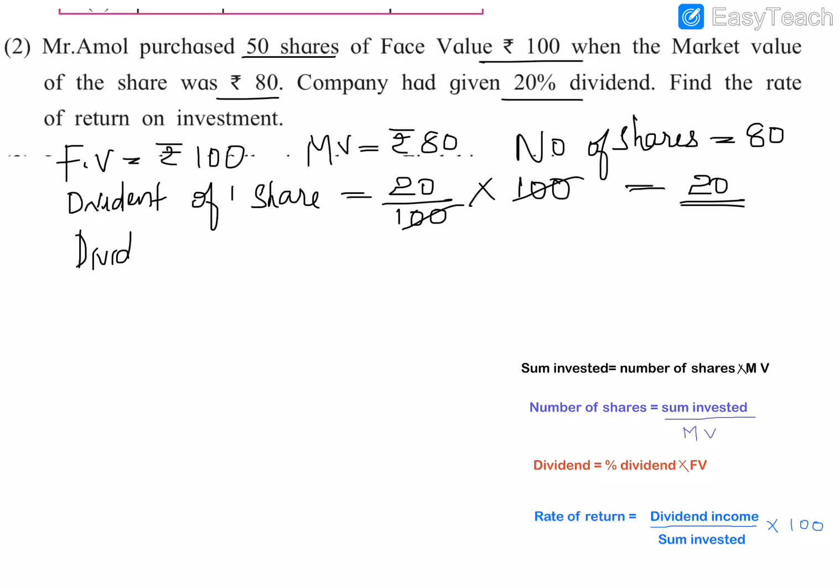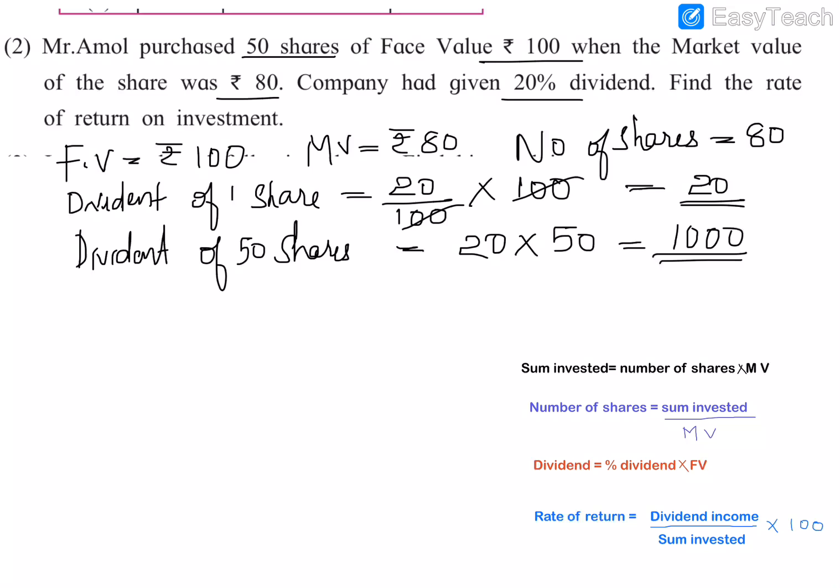So dividend of 50 shares is equal to dividend of one share, that is rupees 20, into number of shares. Number of shares is 50, so 20 into 50 will be 10,000. Sorry, it will be 1,000. So it will be rupees 1,000. So now we have the dividend income.